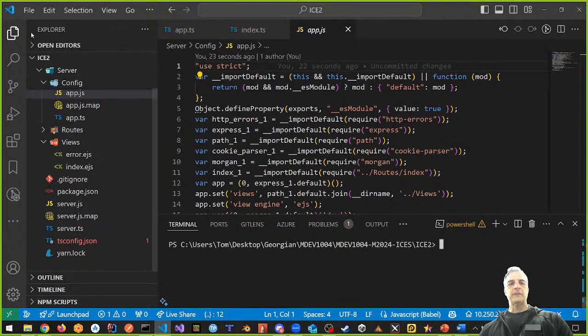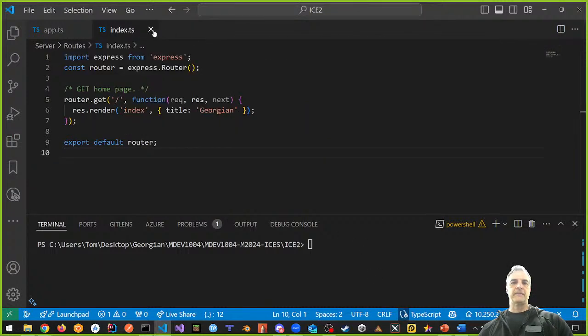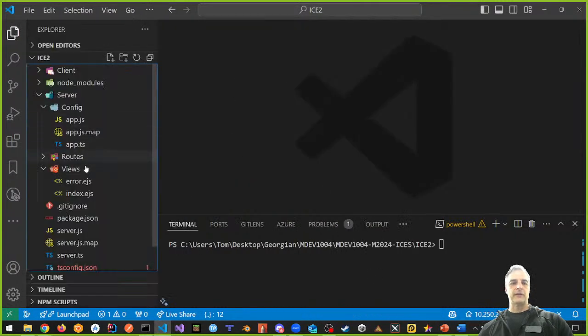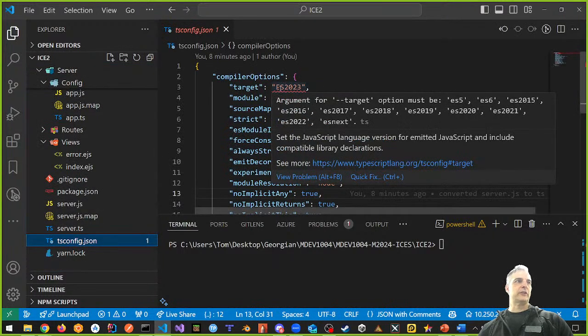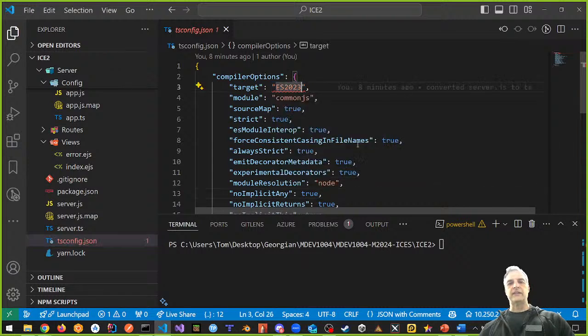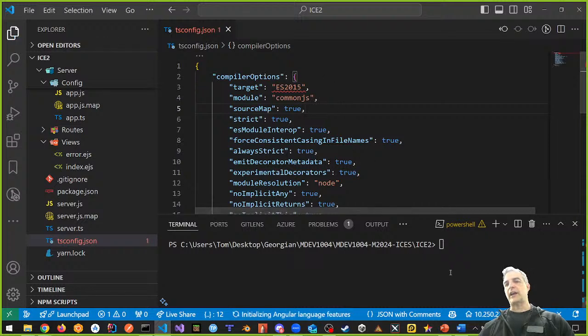Sometimes what happens with ECMAScript is the reason it's complaining with tsconfig.json being ES2023 is that it doesn't like the latest version for whatever reason. So the safer thing to do is put it back to something like 2015. That's the safer one to do. It's still okay.